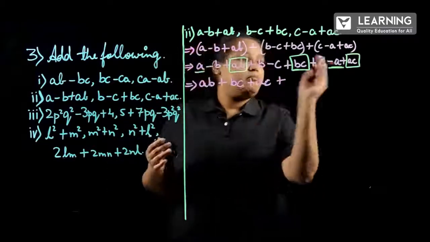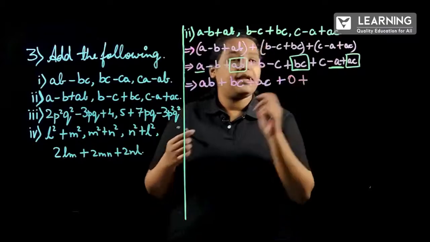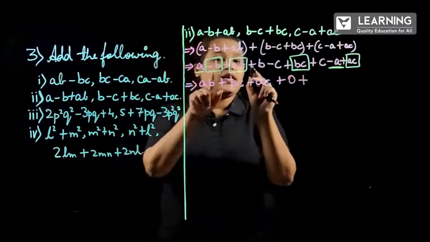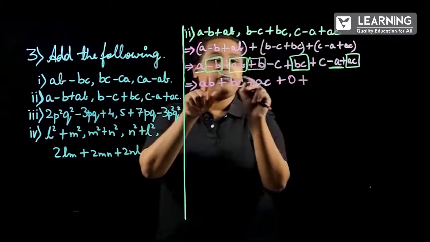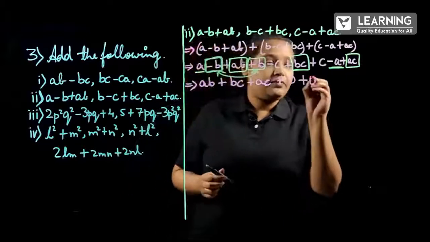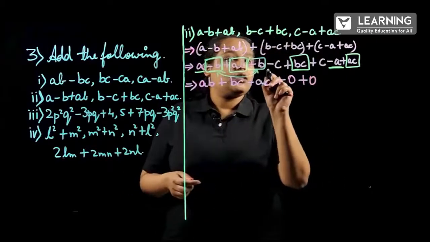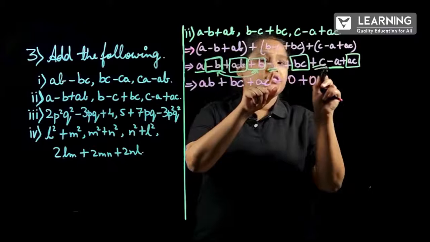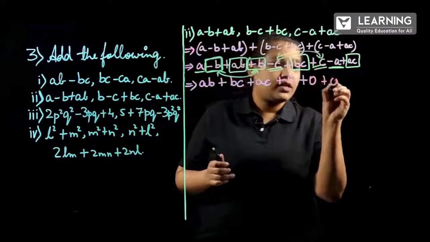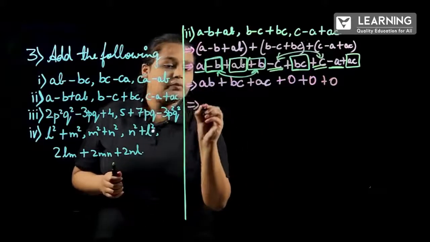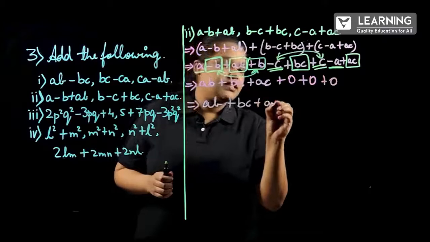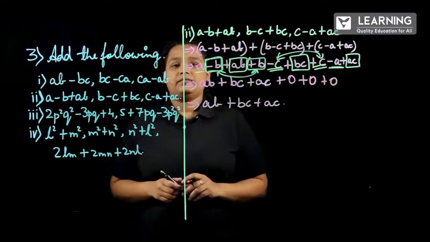So A minus A will be 0, plus minus B and plus B will be equal to 0 again, and again minus C plus C will be equal to 0 again. So the final answer will be AB plus BC plus CA or AC.